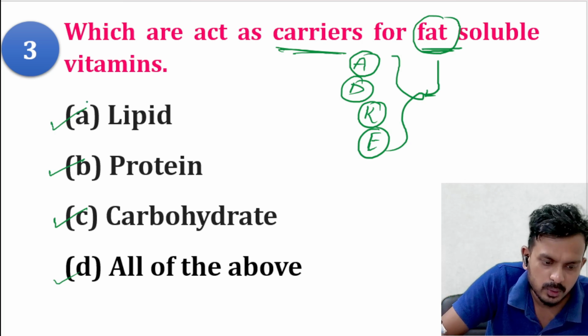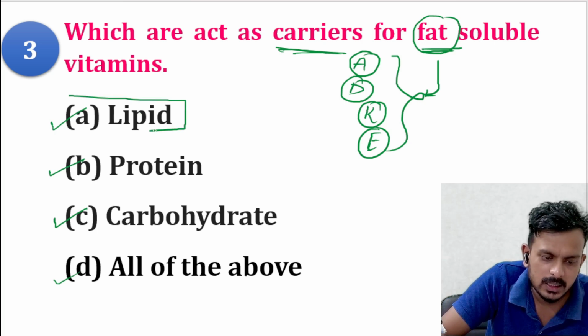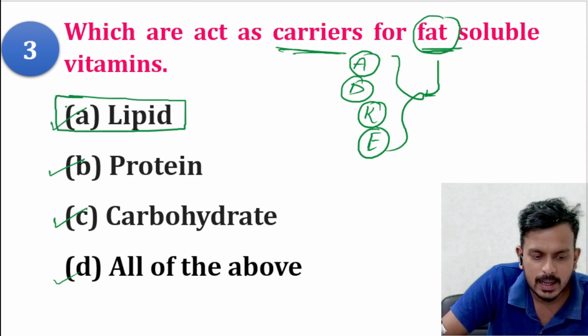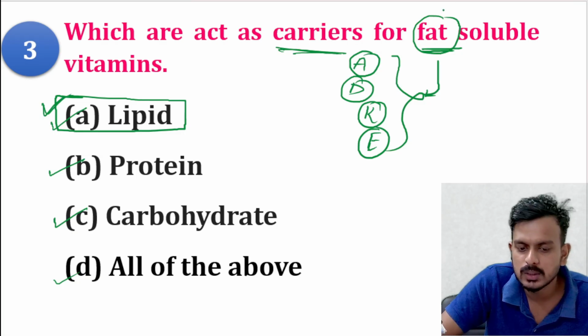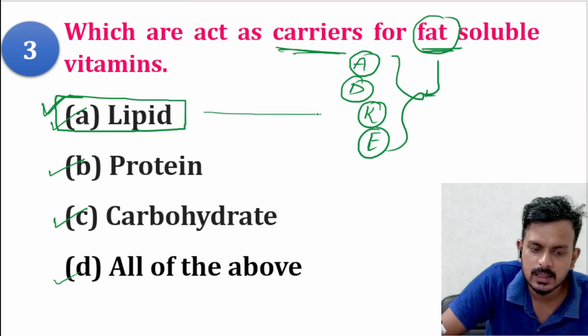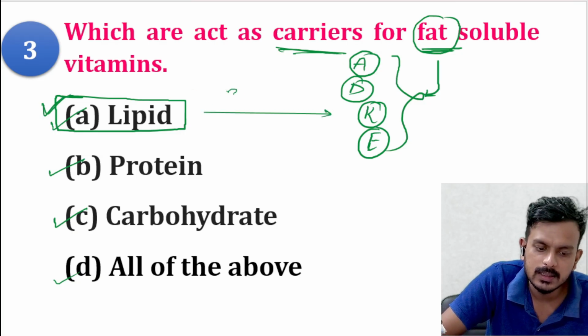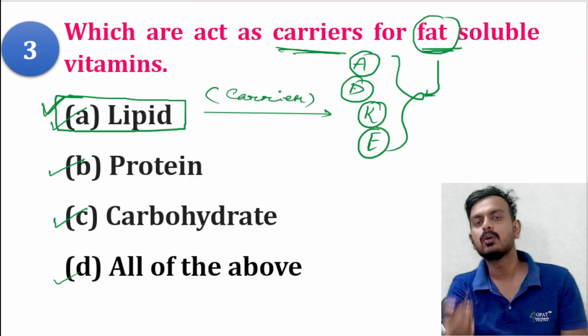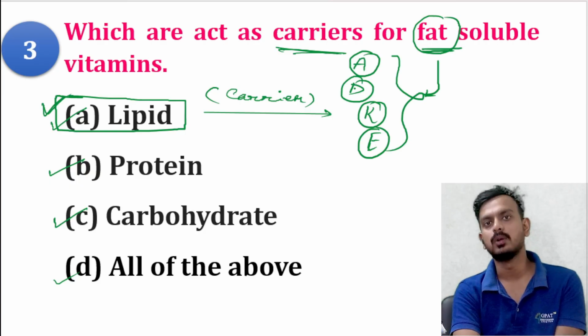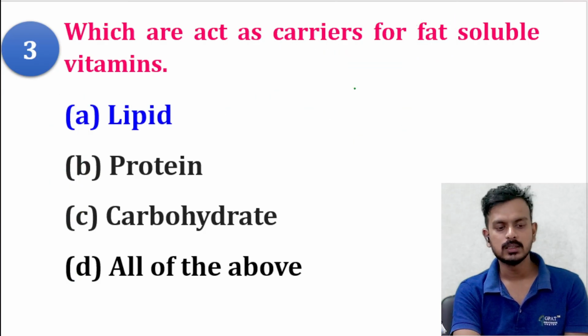Because lipids are basically lipophilic compounds, due to this lipophilic nature they act as a carrier. Its major function is to carry these vitamins from one location to another within our body. So option A is the correct answer.